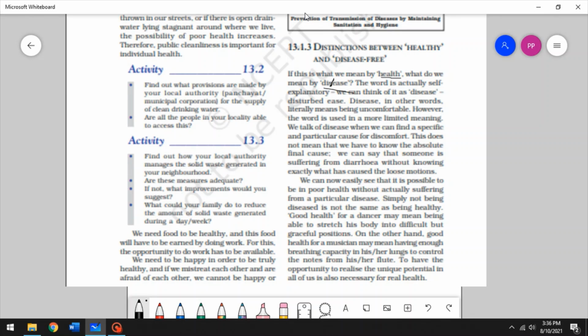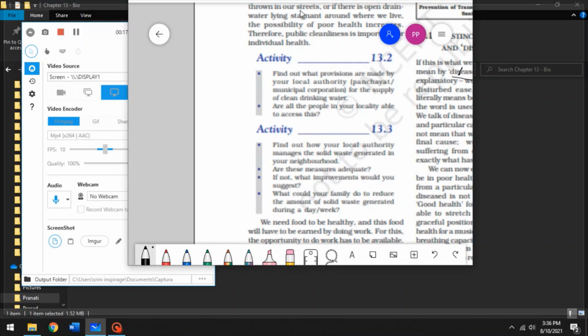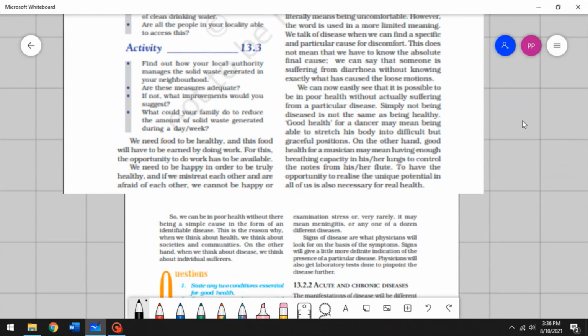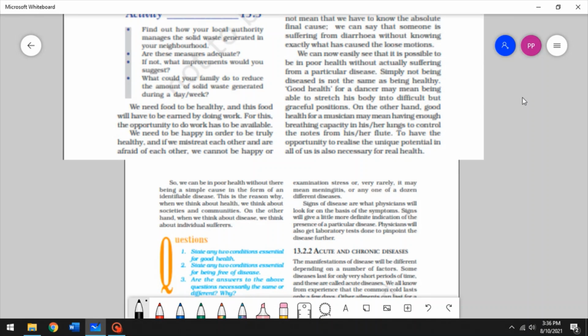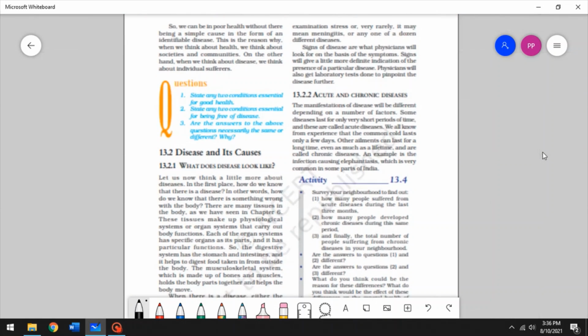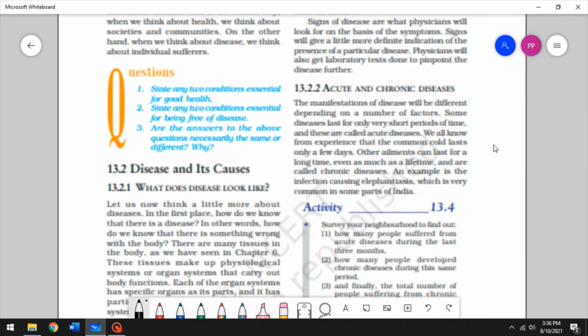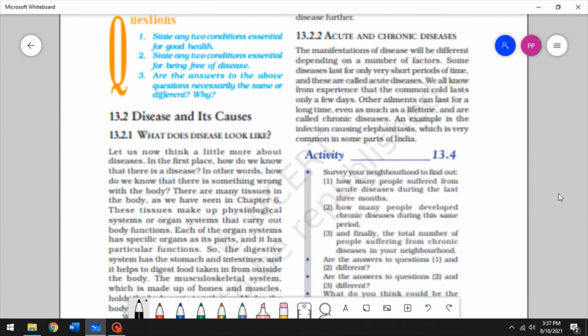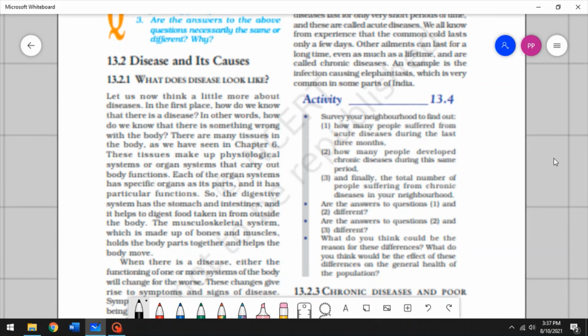So they're not just cold, cough, fever, stomachache, chest pain. Those are not the only diseases, okay? Being uncomfortable in any way is a disease, all right? So we can be in poor health without there being a simple cause in the form of an identifiable disease, all right? So we have 3 questions here that I want you to try, and then let's look at how